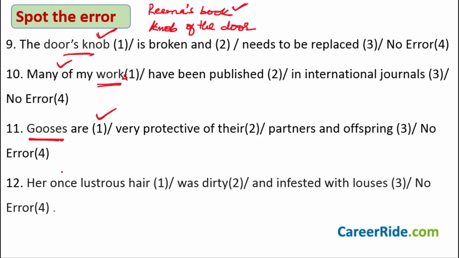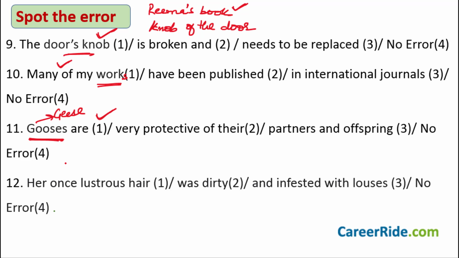These sentences are popular with the examiners because they try to see if you are able to form the plural forms of those words properly or not. Okay. The word here should not be gooses. It should be geese, because the plural of goose is geese. It is not gooses. Okay.